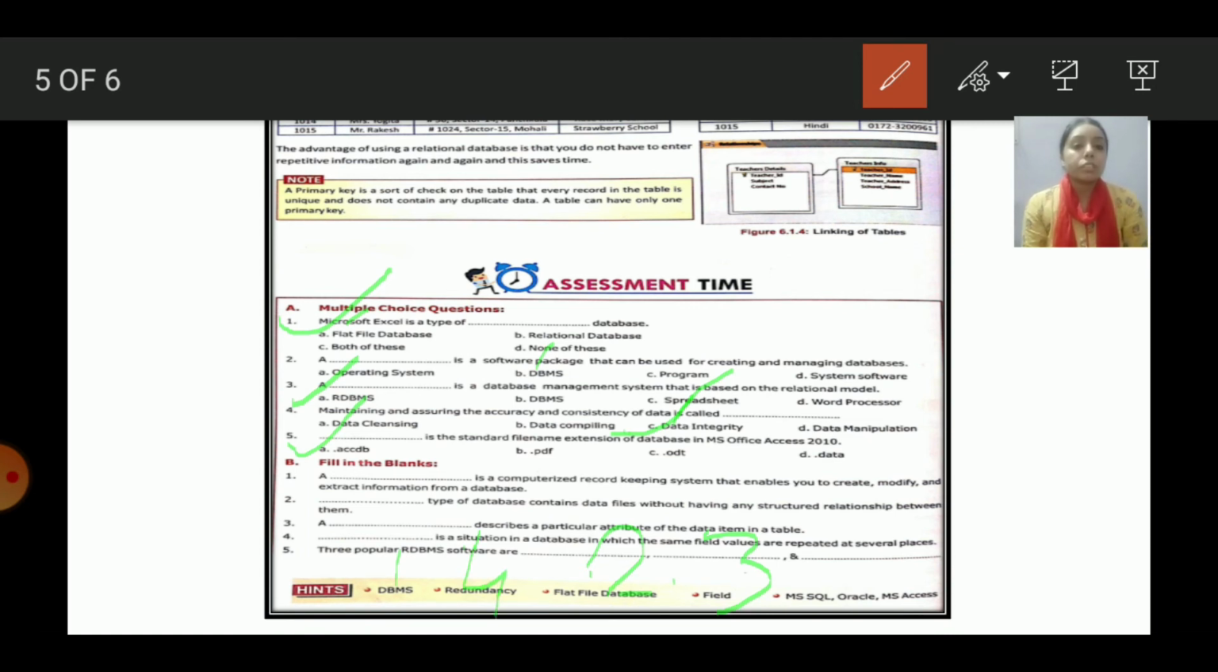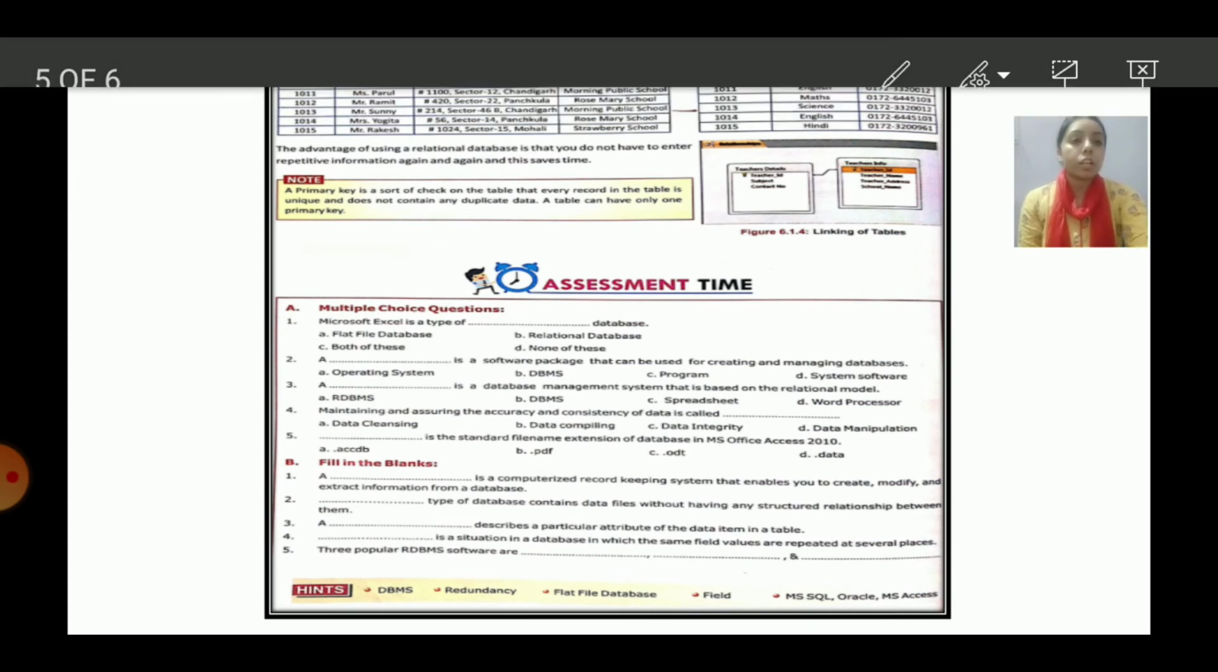Now the fifth question is, 3 popular RDBMS softwares are dash, dash and dash. So it is very clearly visible: MS SQL, Oracle and MS Access. These are the popular softwares. So these are the answers of MCQs and fill-ups. Now let us move on to the question answers part.